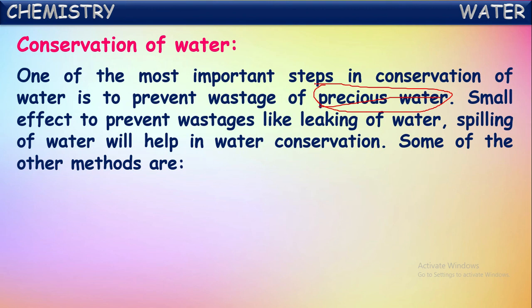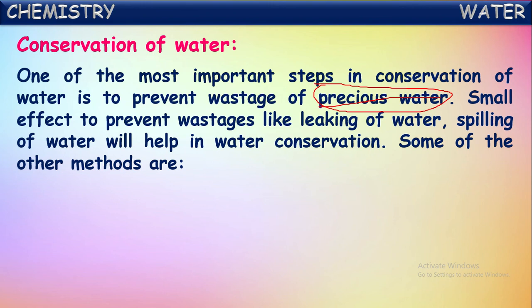Out of the remaining percentage, a large quantity is in the form of polar regions and ice caps, in the form of solid ice. Only a very small quantity of water is in the natural liquid form which can be consumed. That is around 0.01 percentage. Very small quantity. So that is why we have to use it wisely. So we can say water is precious.